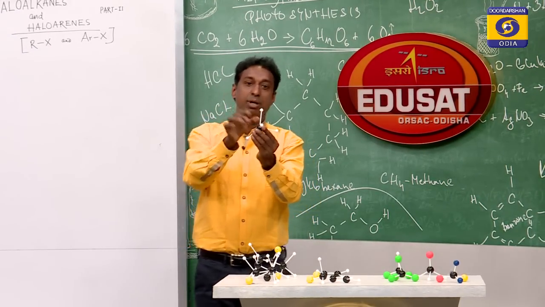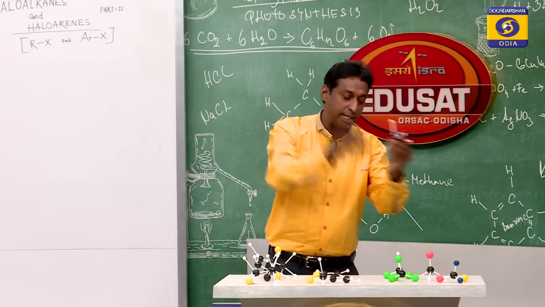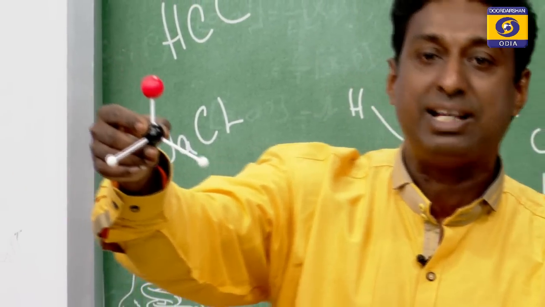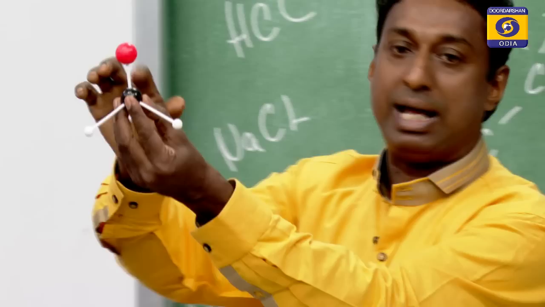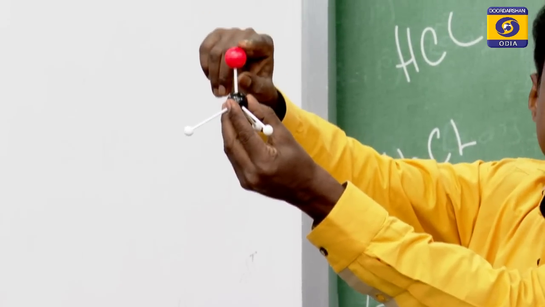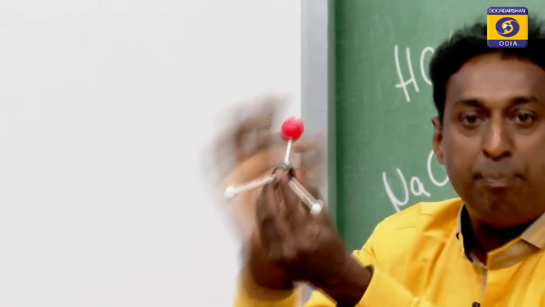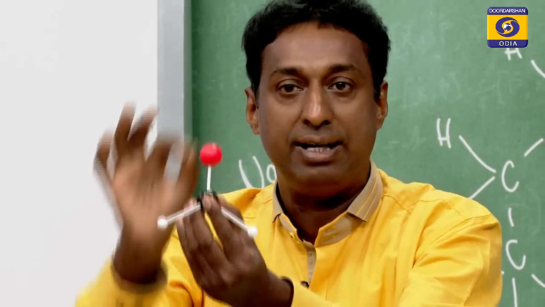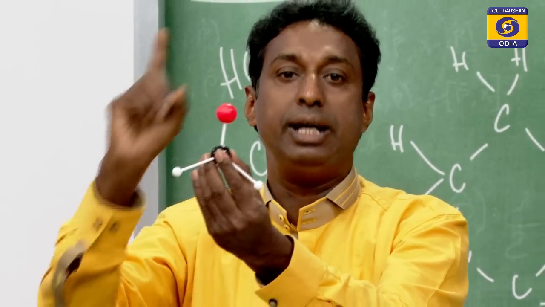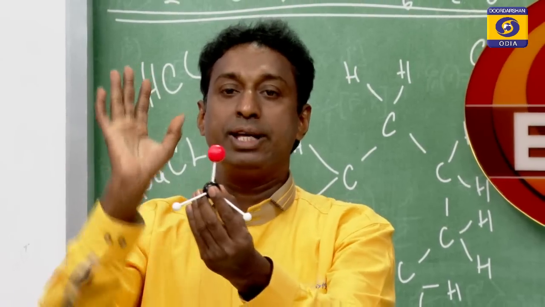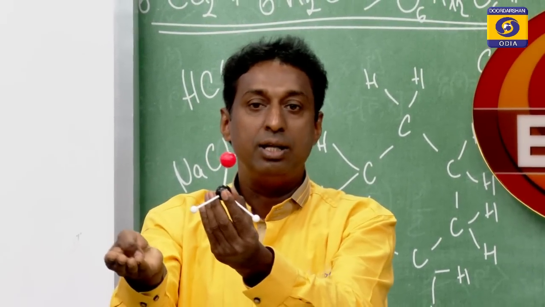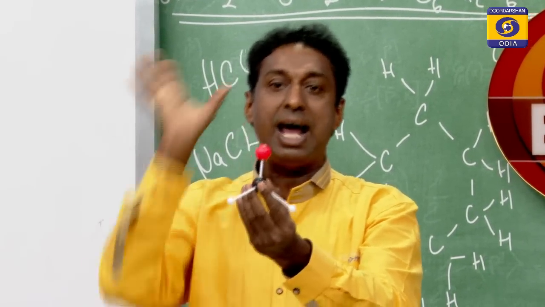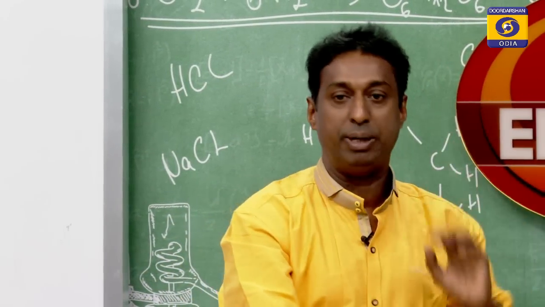If to that carbon I replace one hydrogen and put one halogen, then this carbon is sp3 hybridized, and to this sp3 hybridized carbon the halogen is present. So, this is an example of an alkyl halide. Remember, in an alkyl halide, the carbon is sp3 hybridized. You may attach methyl, ethyl, propyl, butyl, any alkyl group you can attach, no problem.